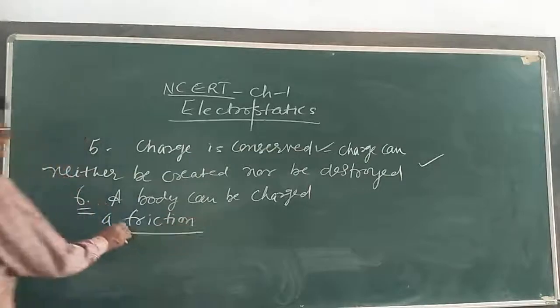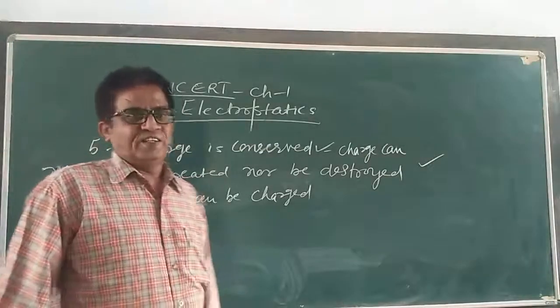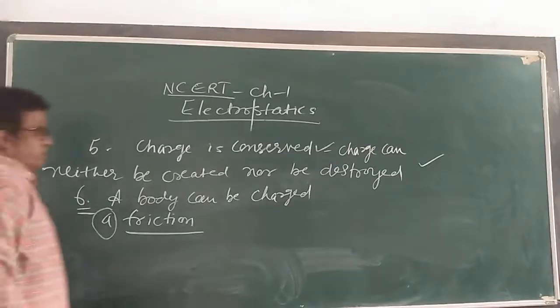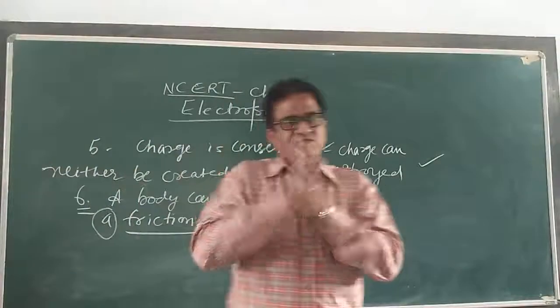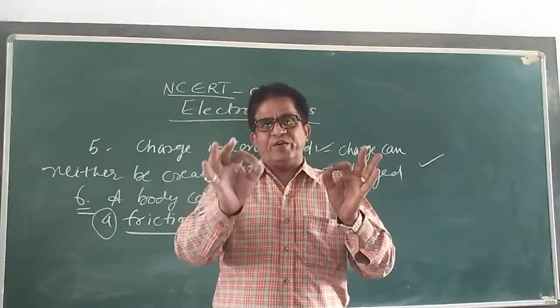What do you mean by friction? Just think a little bit. What do you mean by friction here? In friction, two bodies are rubbed together. Pen down, take an activity, do it.